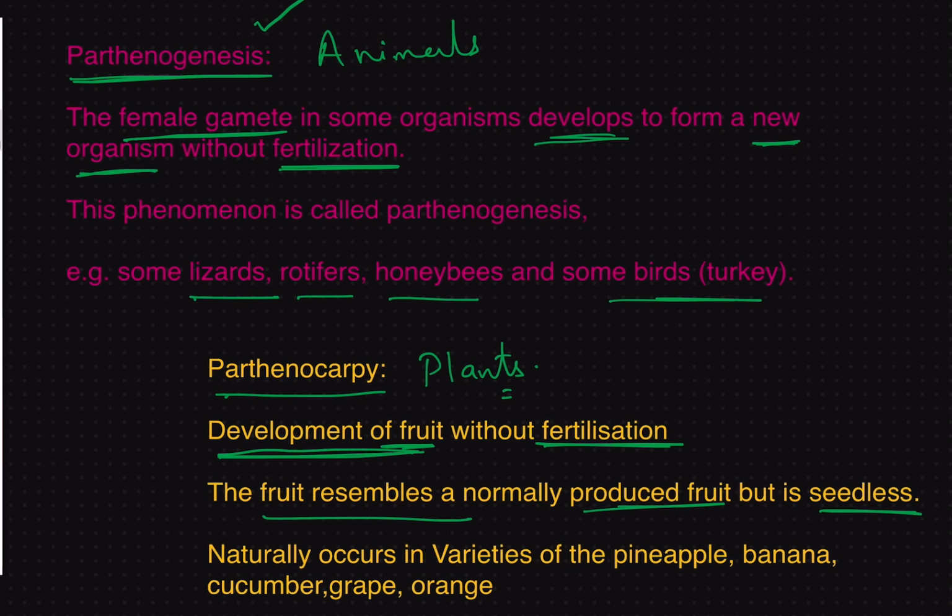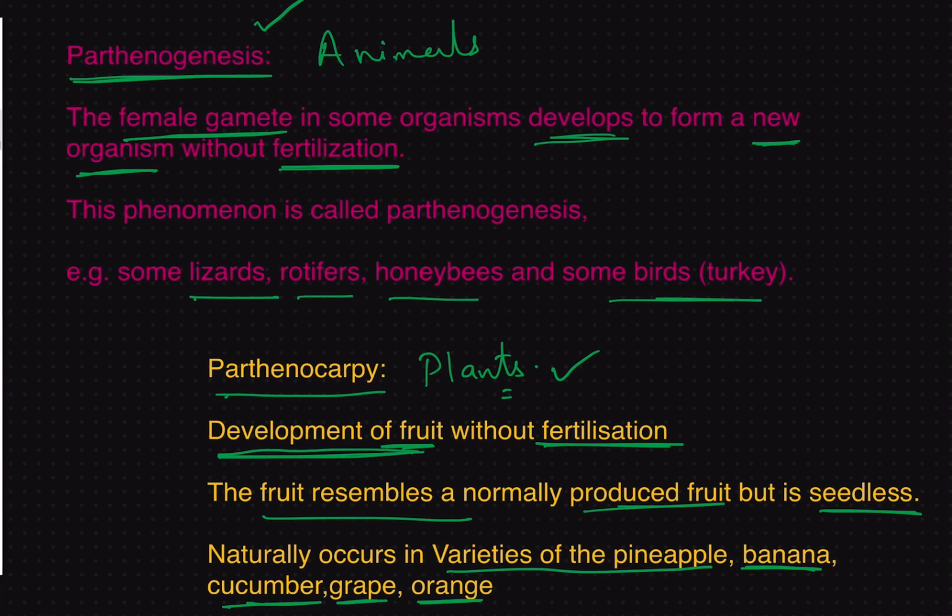Parthenocarpy is naturally observed in varieties of pineapple, banana, cucumber, grape, orange, etc. Right? And you should also know that parthenocarpy can be induced artificially, and this process is commercially exploited to produce seedless varieties of fruits.